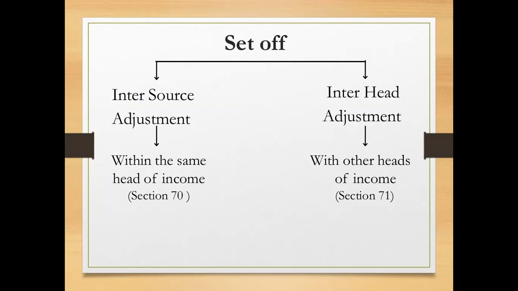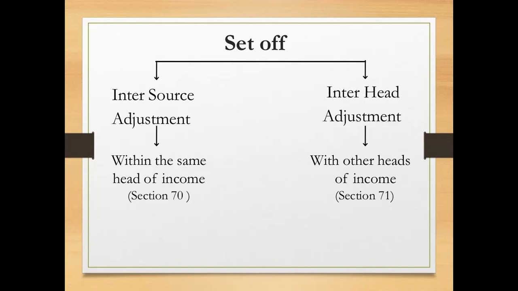So section 70 is dealing with the inter-source adjustment and intra-head adjustment. And the second classification is inter-head adjustment, where we are going to adjust the losses from one head with other heads of income. So section 71 is dealing with the concept called inter-head adjustment.